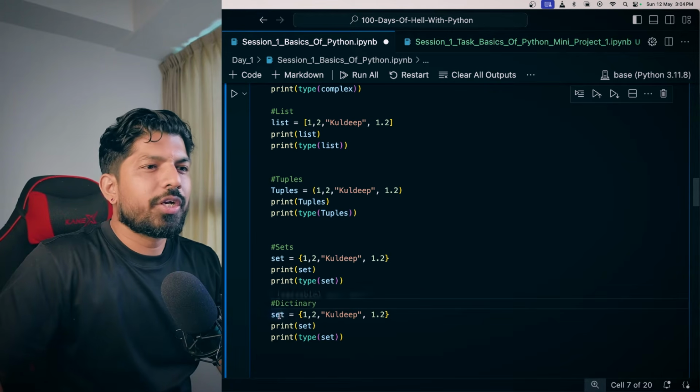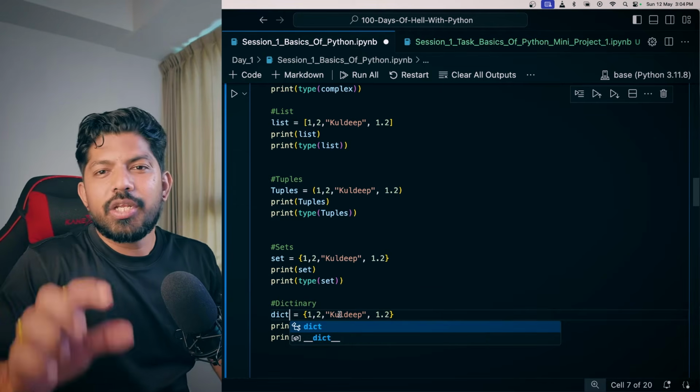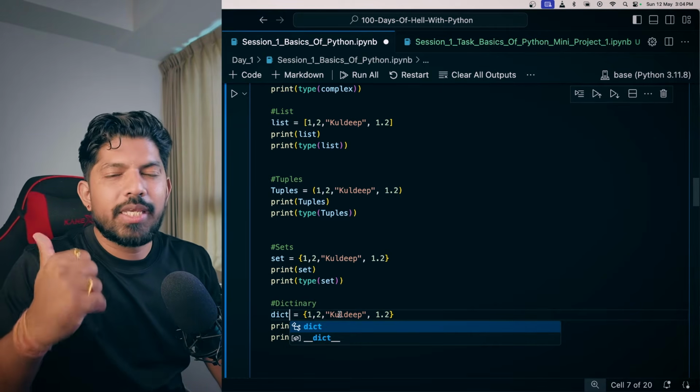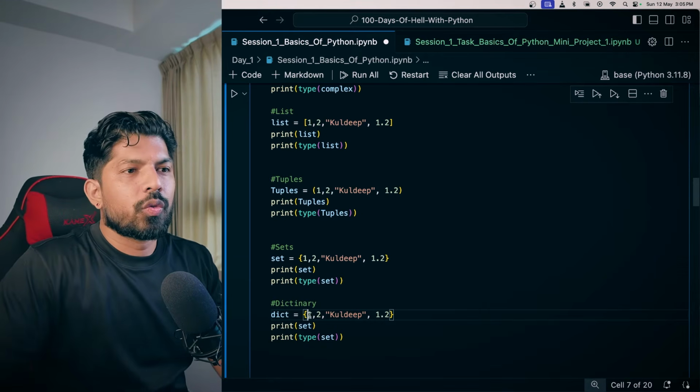So what does a dictionary do? I'll just change it to dict. And here in a dictionary, we have two things. One is key and another is value. So a key value pair. Okay.